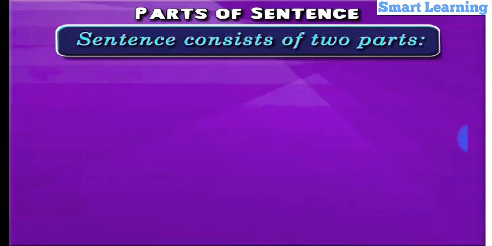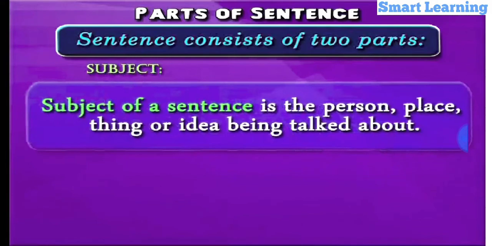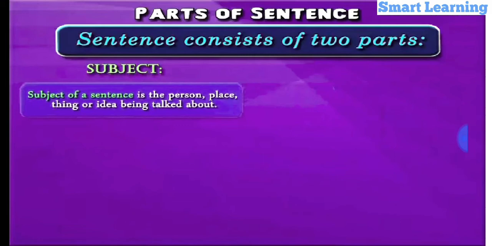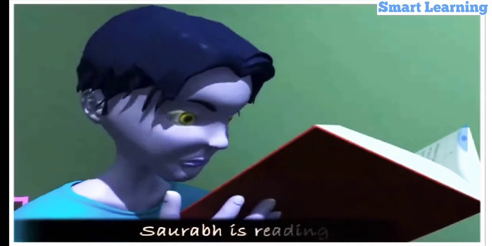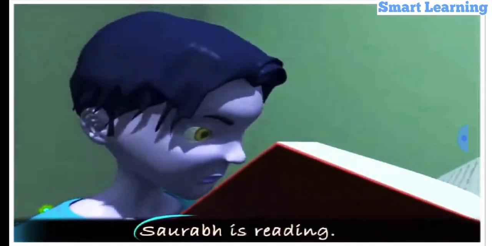A sentence consists of two parts. Subject. By definition, subject of a sentence is the person, place, thing, or idea being talked about. So, in a sentence, about whom it is being talked about is called the subject of a sentence. Saurabh is reading. Here, Saurabh is the subject of the sentence. He is the one about whom it is talked about in the sentence.